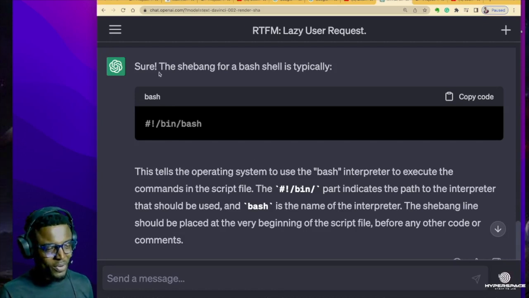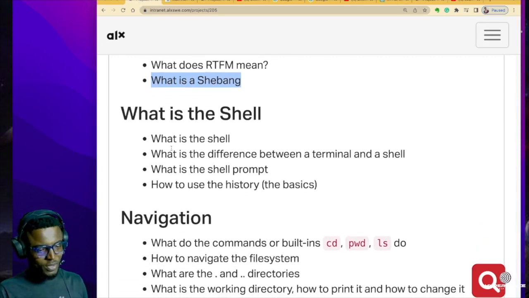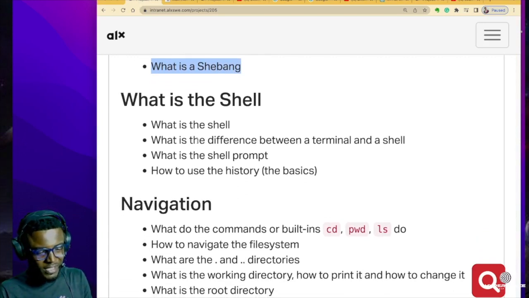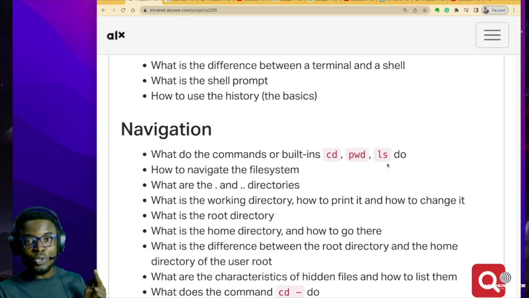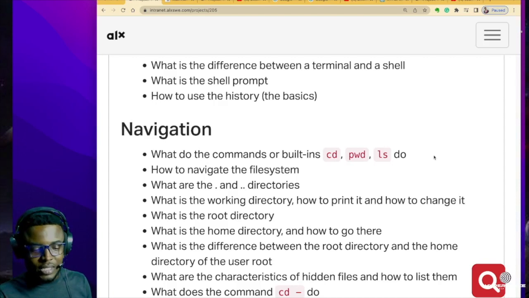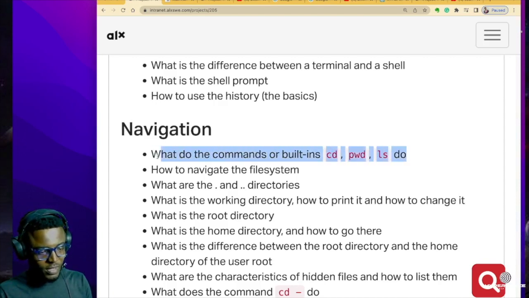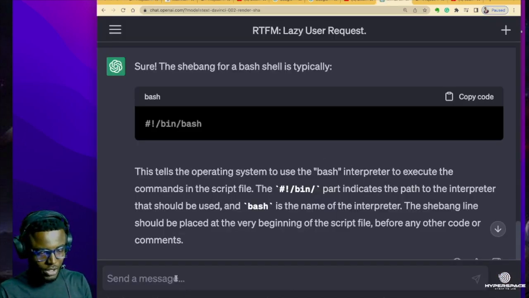Let's try one more of the resources and you see how great this thing really is. So it says, what is a shell? You can copy all these and give these as prompts to ChatGPT to explain it to you. This is the first thing you want to do before you start your project. Let me copy this one. What do the commands or built-ins cd, pwd, and ls do? I'm going to copy it and give it to ChatGPT.